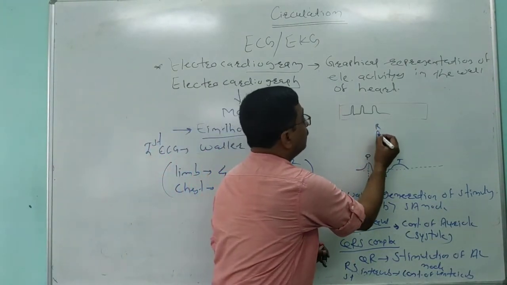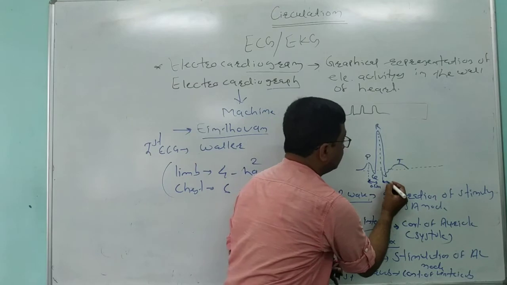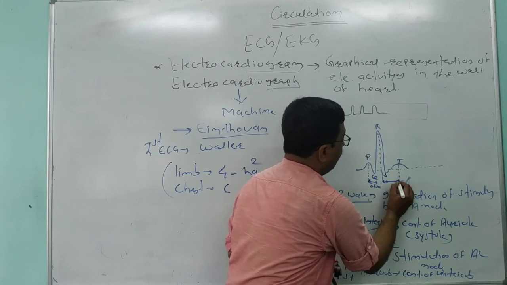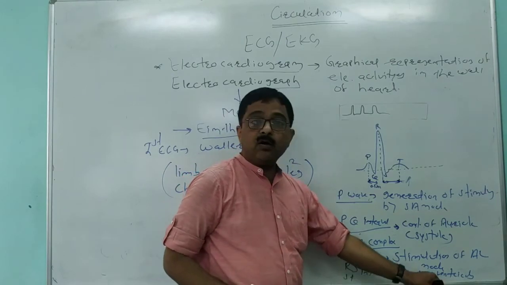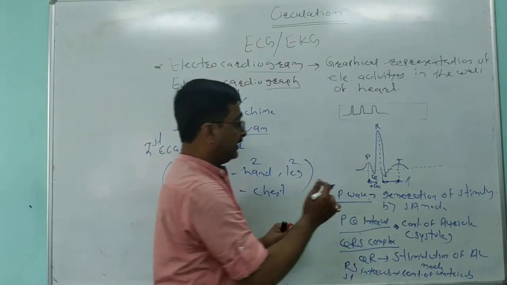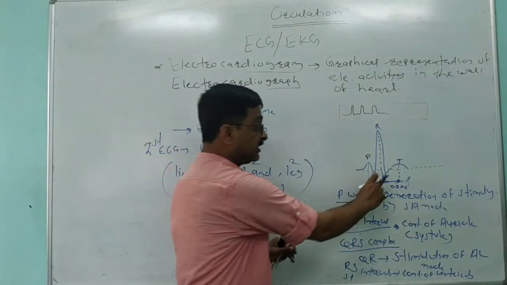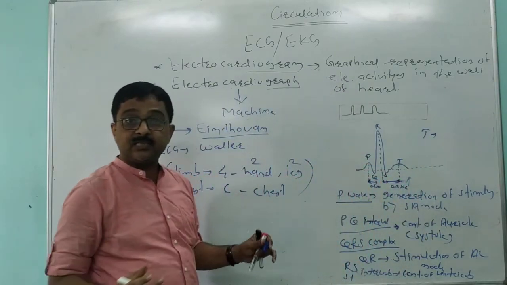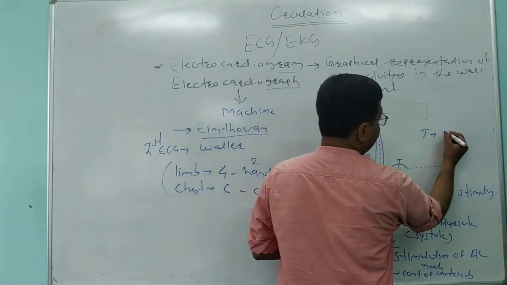Now, this RS interval and ST interval. What do the RS and ST intervals denote? They denote contraction of the ventricles, that is ventricular systole. That means the ventricles are going to contract, and this happens in 0.3 seconds. Now, what does this T wave tell us? This T wave denotes relaxation of the ventricles. That is ventricular diastole.